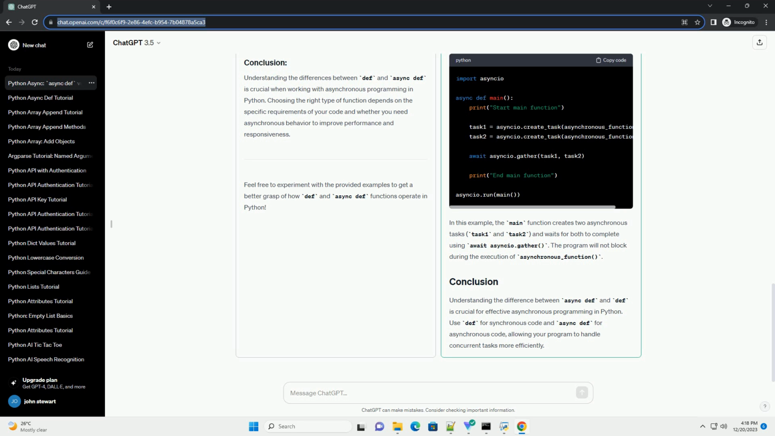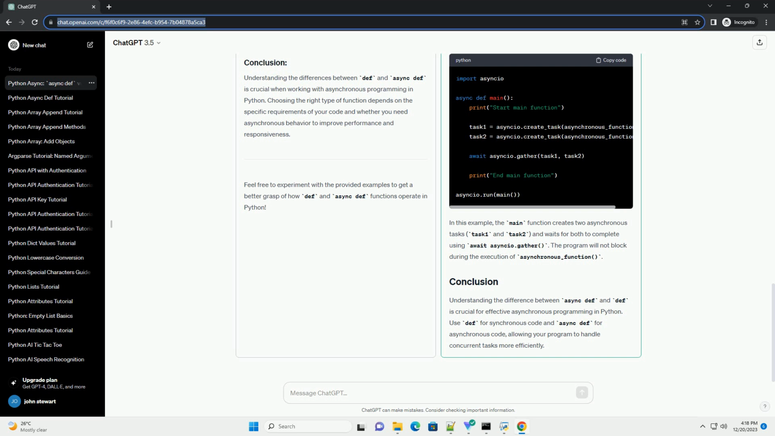Synchronous functions execute line by line, and if any operation within the function takes time, the entire program waits for that operation to complete before moving on. Here's an example of a synchronous function. In this example, calling synchronous_function would block the entire program for approximately 3 seconds due to the blocking operation.